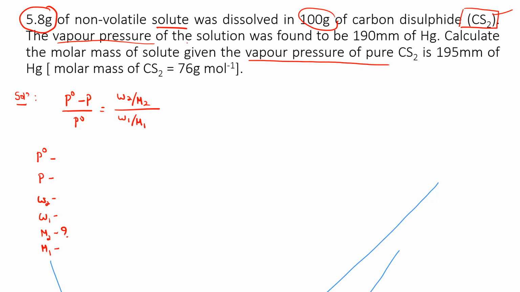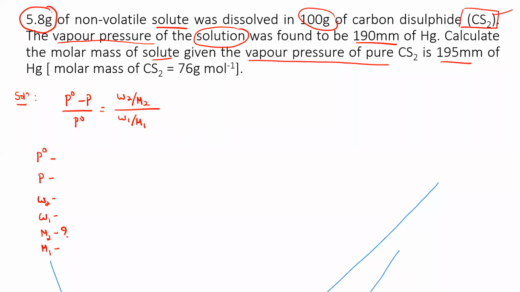The vapor pressure of the solution was found to be 190 mm of Hg. See, this is the vapor pressure of the solution. Calculate the molar mass of the solute, if the vapor pressure of the pure solvent is this much. This is what I mentioned. Okay, you will calculate it by substituting the values. First of all, you'll understand what this 5.8 is.